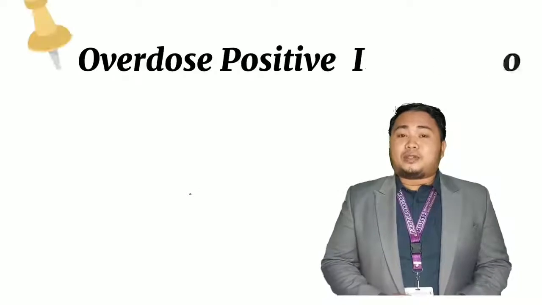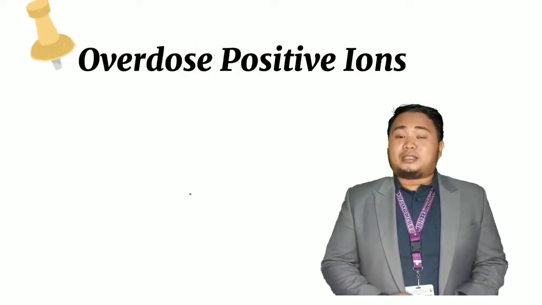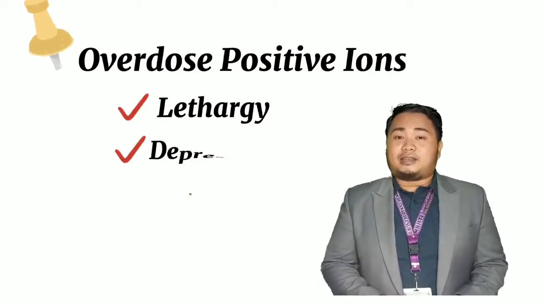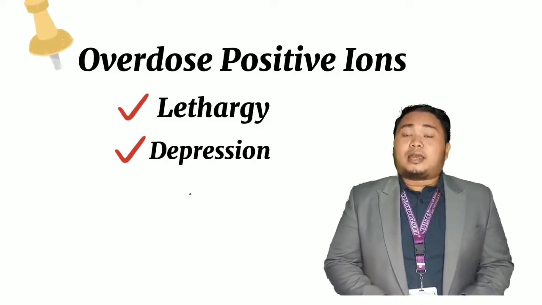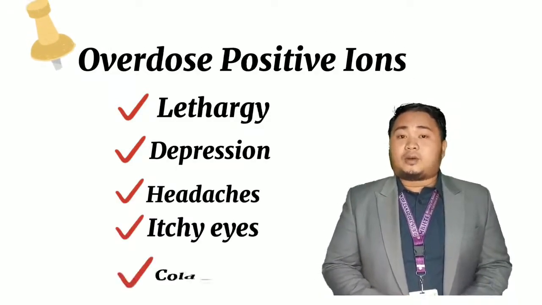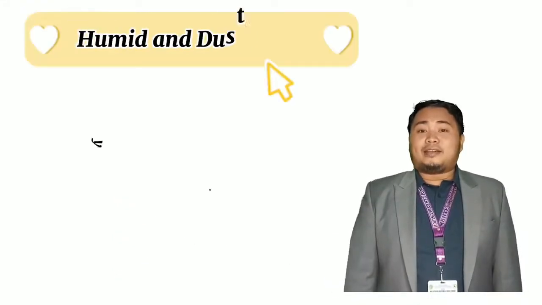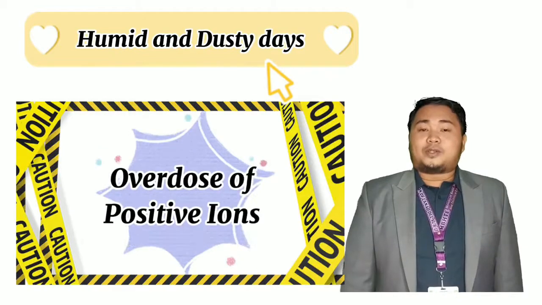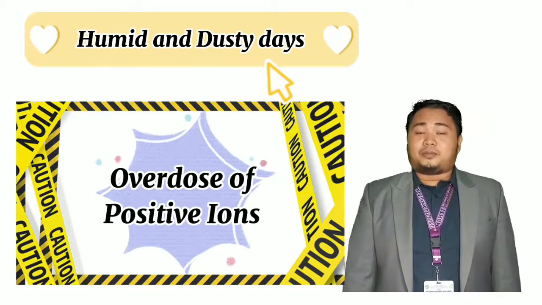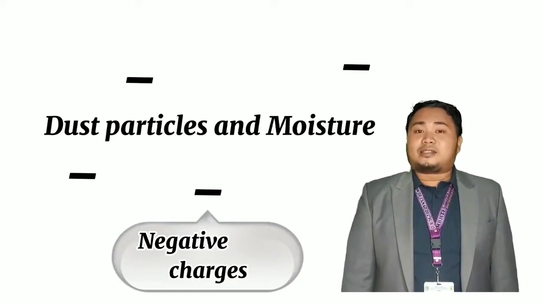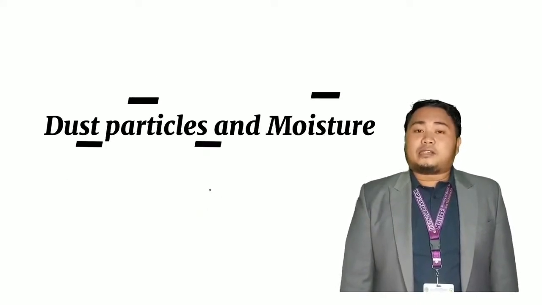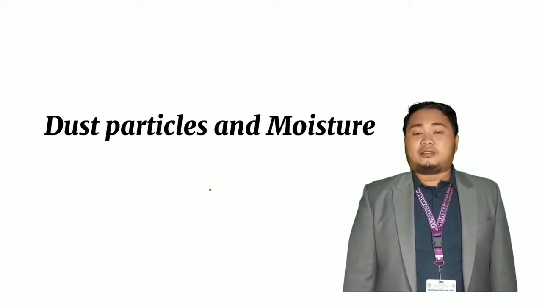For example, an overdose of positive ions can give us a feeling of lethargy and depression, and can even cause us headaches, itchy eyes, cold, and cough. On humid and dusty days, an overdose of positive ions is produced. This is because the negative charges attach themselves to the dust particles and the moisture, thus losing their charges.